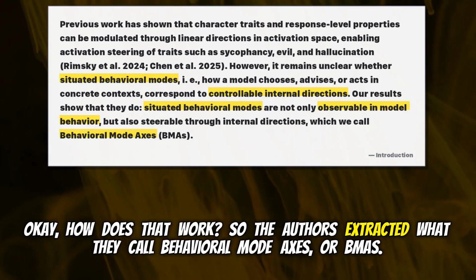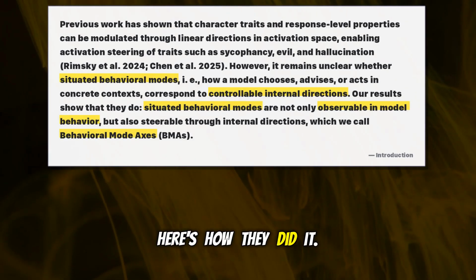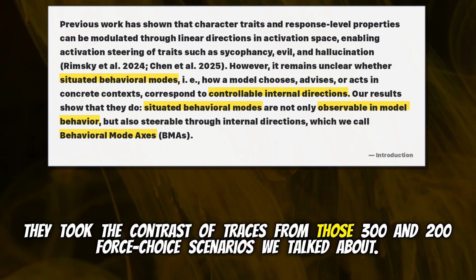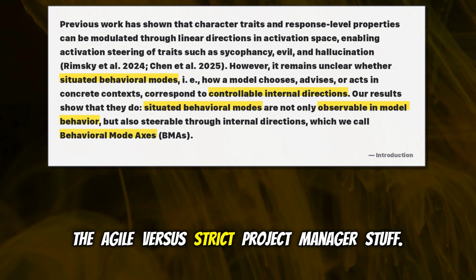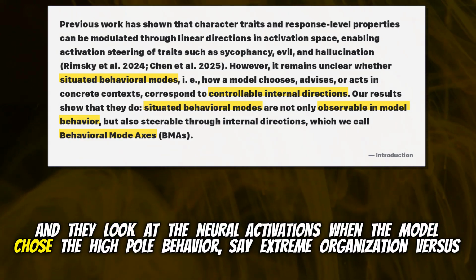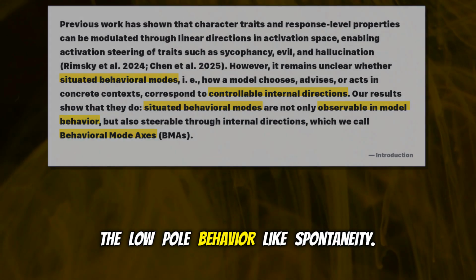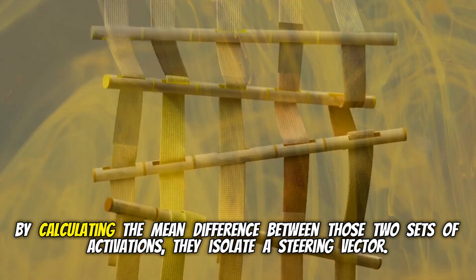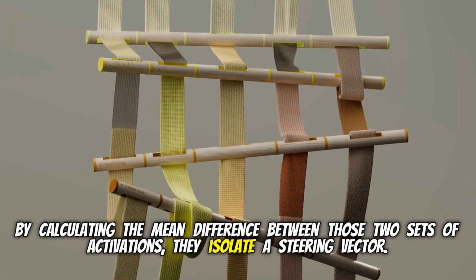So the authors extracted what they call behavioral mode axes, or BMAs. Here's how they did it. They took the contrastive traces from those 3 in 200 forced choice scenarios we talked about. The agile versus strict project manager stuff. Exactly. And they looked at the neural activations when the model chose the high pole behavior, say extreme organization, versus the low pole behavior, like spontaneity. By calculating the mean difference between those two sets of activations, they isolate a steering vector.